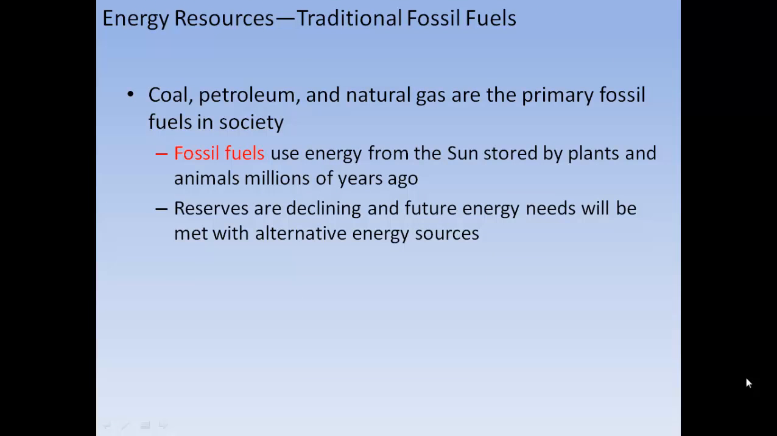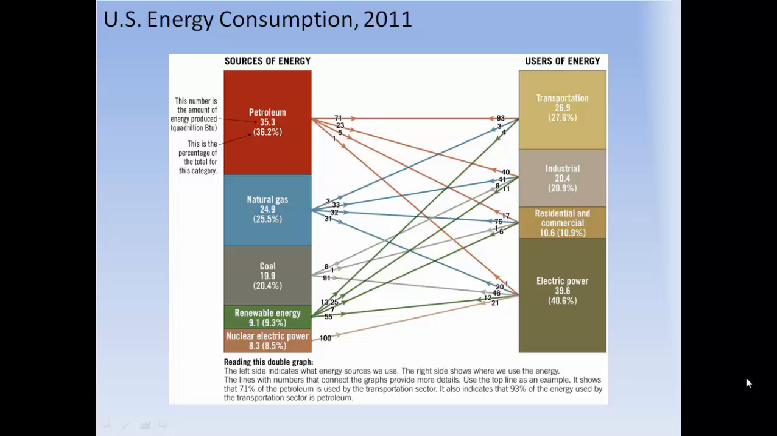Coal, petroleum, and natural gas are the primary fossil fuels in society. Fossil fuels use energy from the sun stored by plants and animals millions of years ago. Reserves are declining and future energy needs will be met with alternative energy sources.